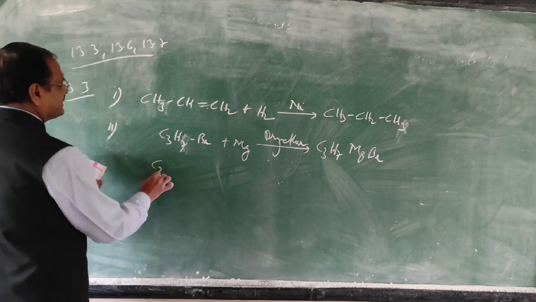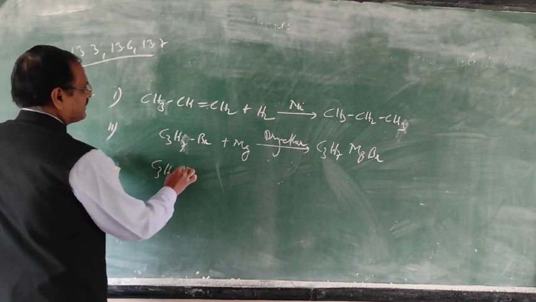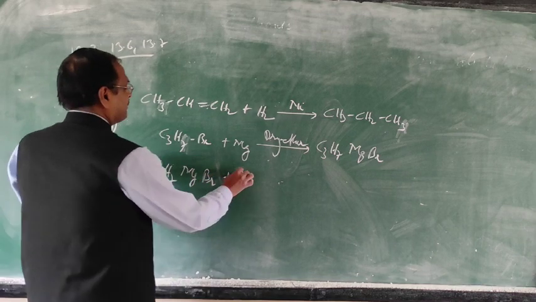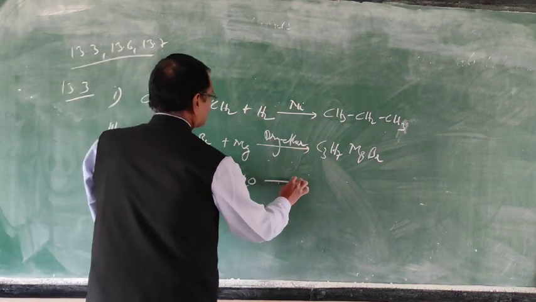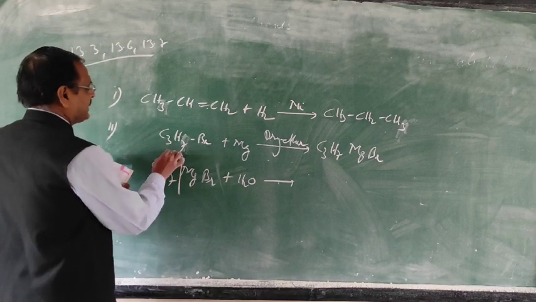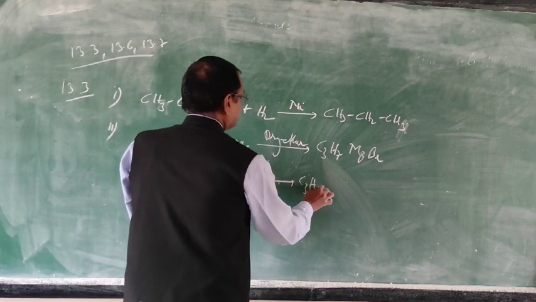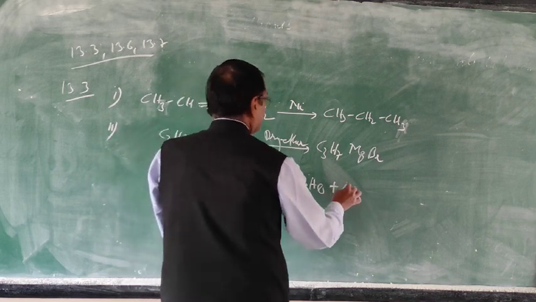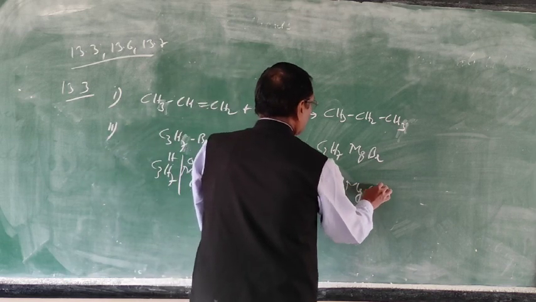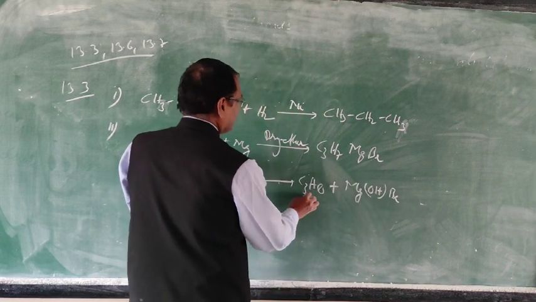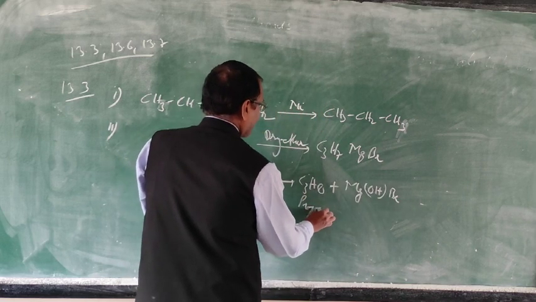So C3H7MgBr reacts with water, and by this way the breaking will be there. So this will form C3H8 and Mg(OH)Br. So you are getting propane.